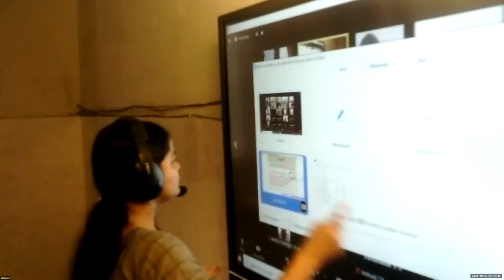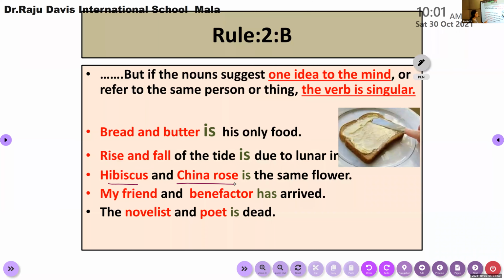At the same time, second one, my friend and benefactor. We are talking about one single person. Then we have to use only a singular verb here. Again, the novelist and poet.